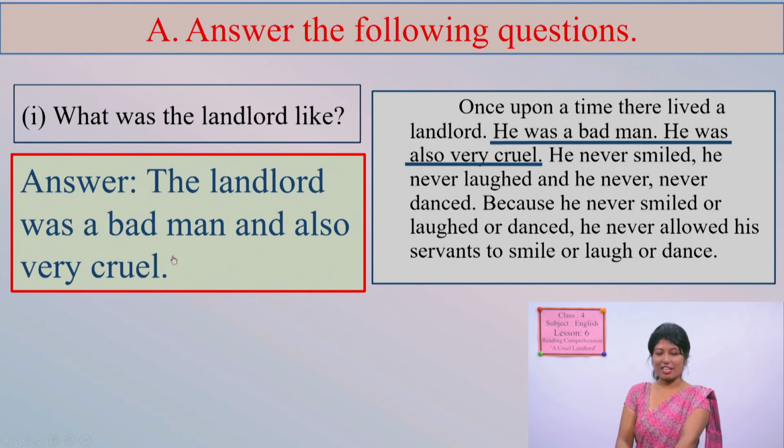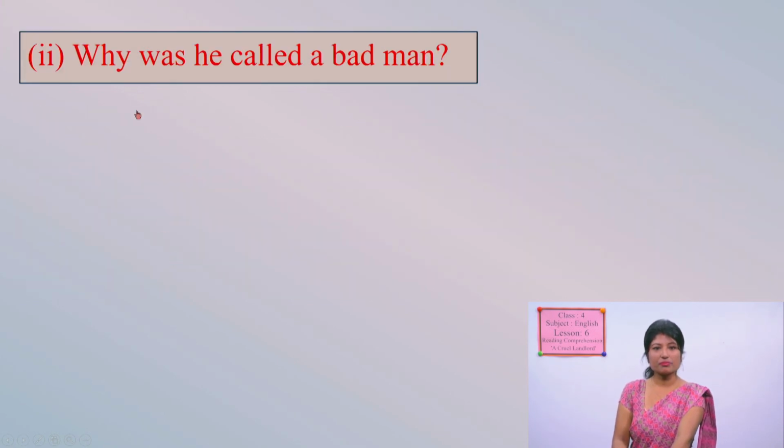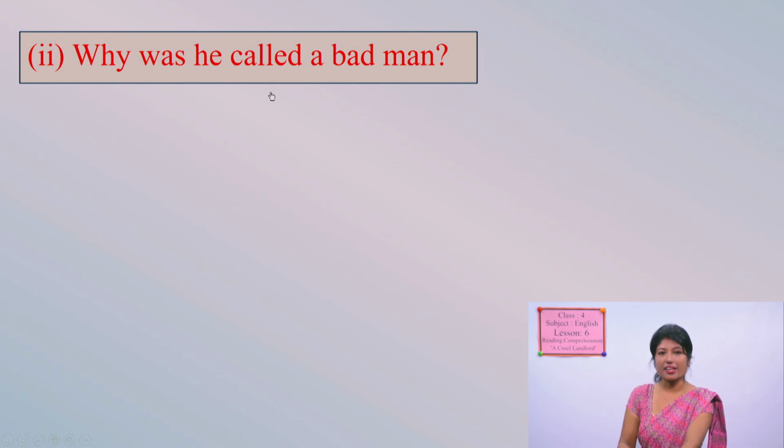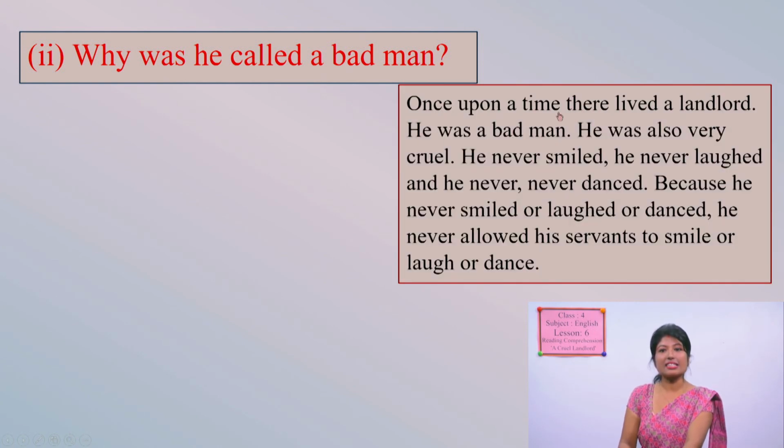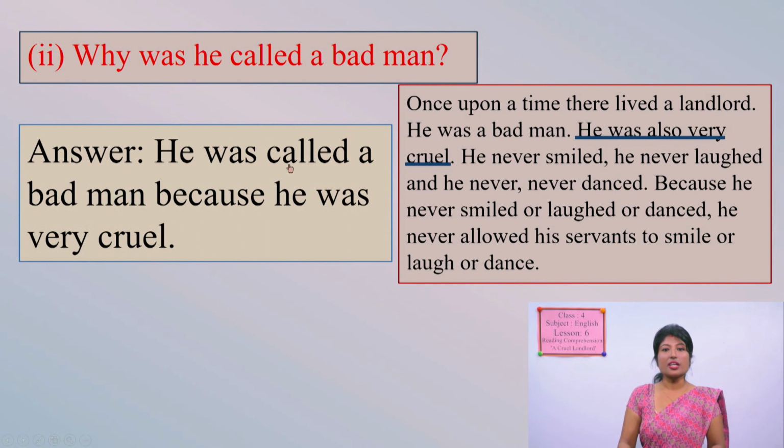Now let's move to the next question. Why was he called a bad man? The answer is again in this paragraph. Have you found? Read and find. Here is the guideline. He was very cruel. He was bad because he was cruel. So we can write this answer in this way. He was called a bad man because he was very cruel.